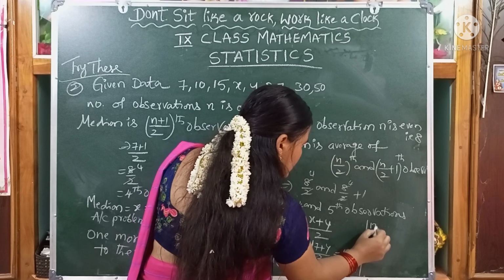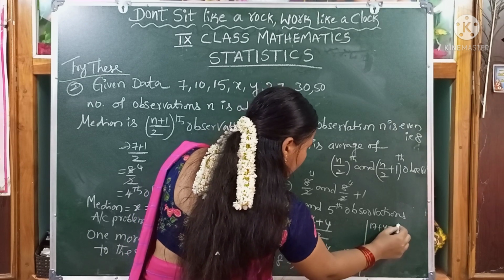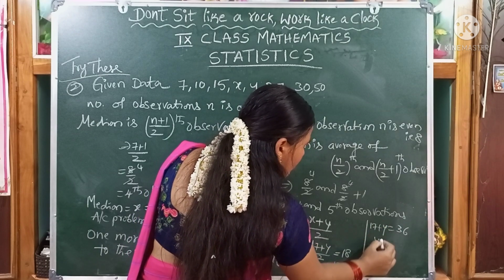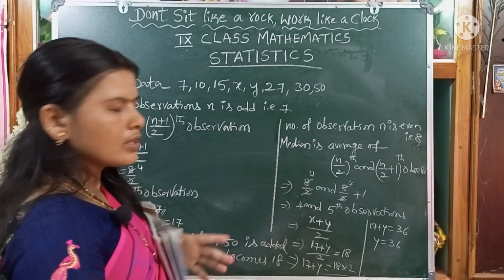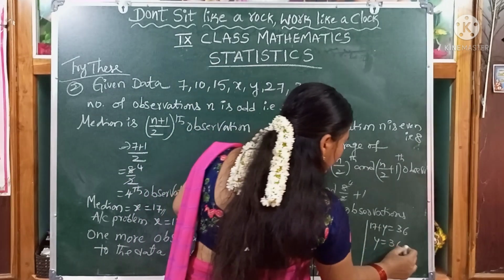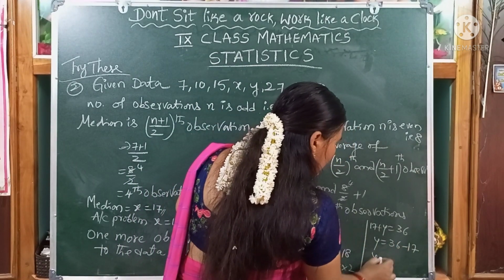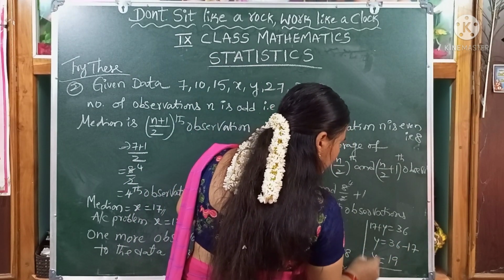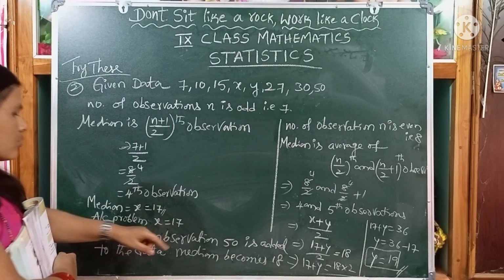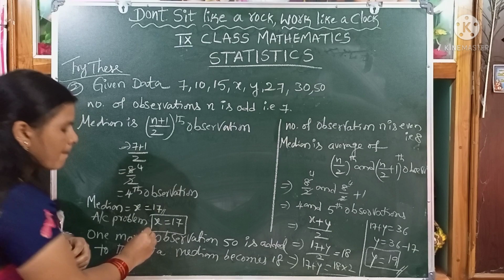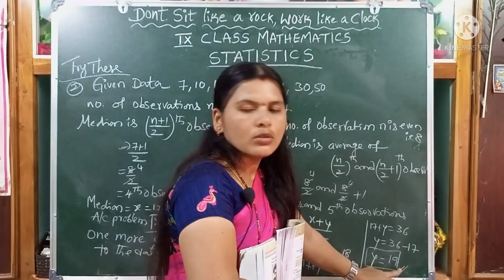That is 17 plus y equals 36, since 18 2s are 36. y equals 36 minus 17, because 17 transposed to the other side becomes a minus value, children. So, y equals 19. So, we find the values of x and y. x equals 17, then y equals 19.